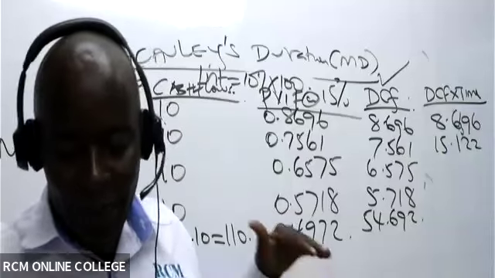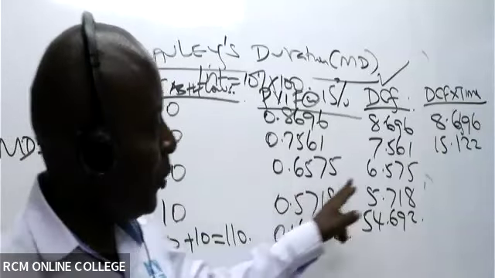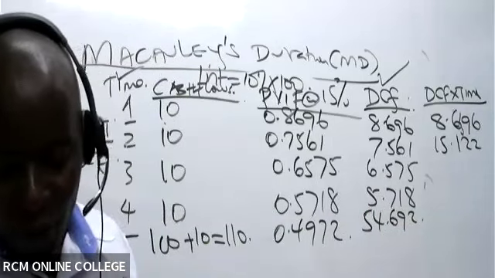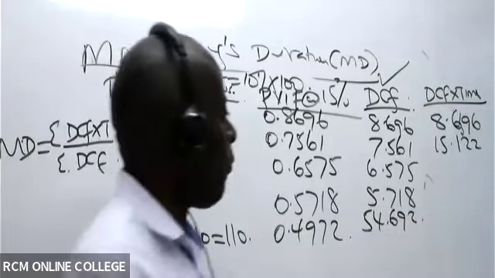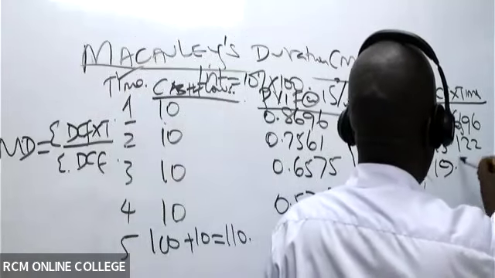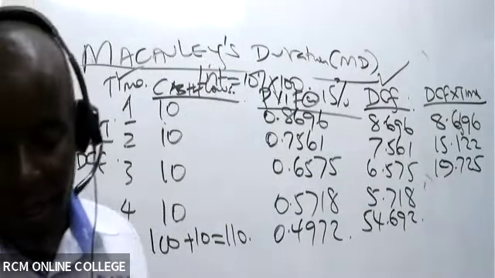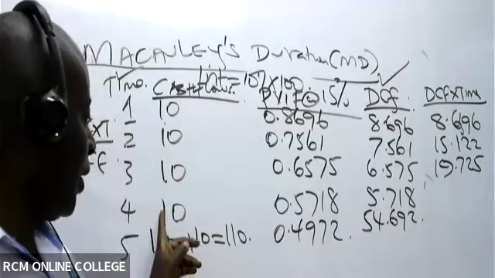And then now we have time 3. Time 3 times the discounted cash flow for time 3 gives 19.725.